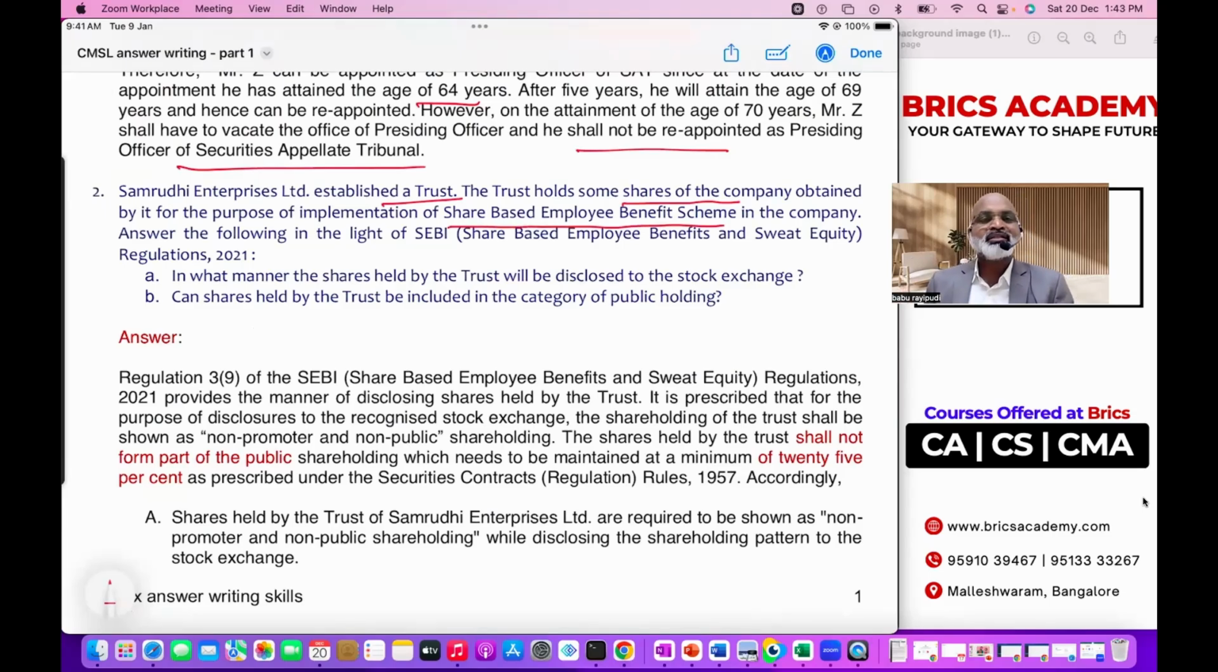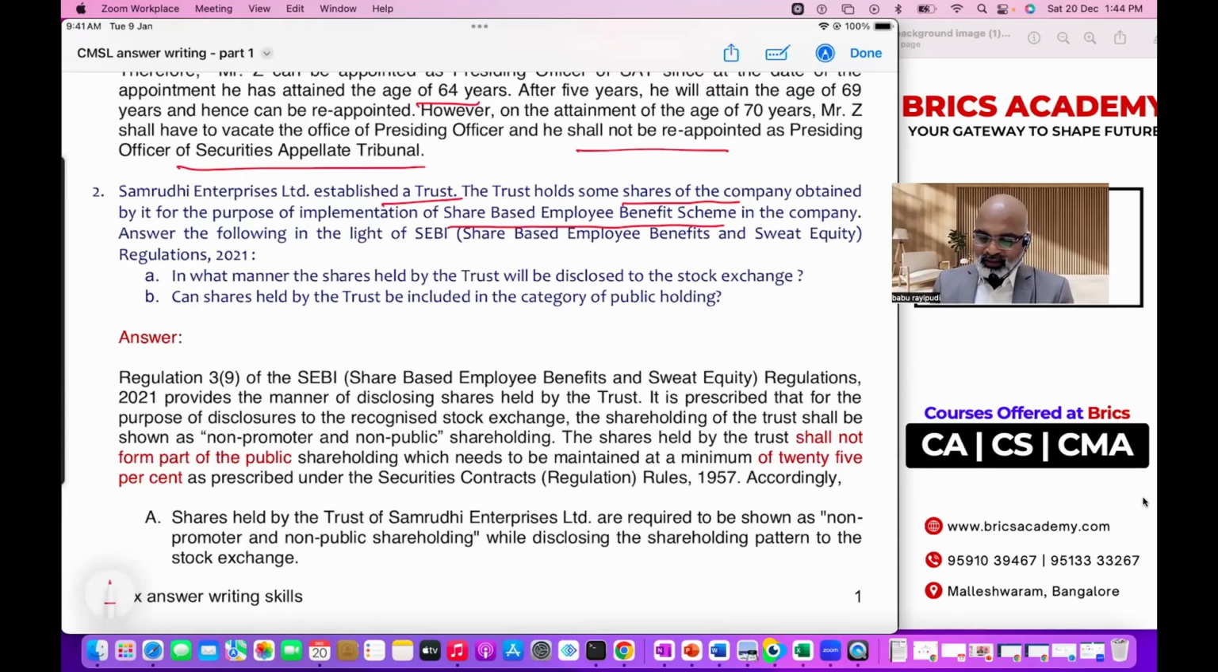In the share-based employee benefit scheme regulations, we clearly studied that if the company wants employees to hold shares, the company can form a trust. The trust on behalf of employees will hold shares. Whatever money is required to buy the shares, the trust will borrow from the company. That means the company lends money to the trust, then the trust will hold the shares. Later on, shares will be allotted to employees. This is the concept related to the share-based employee benefit scheme regulations, 2021.